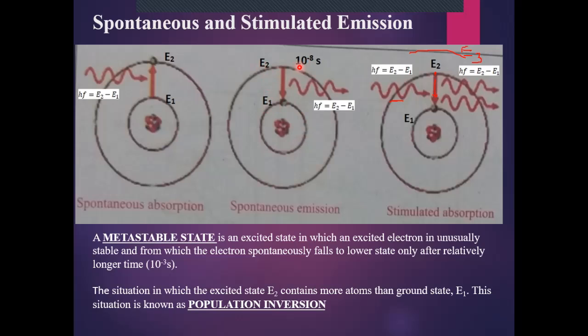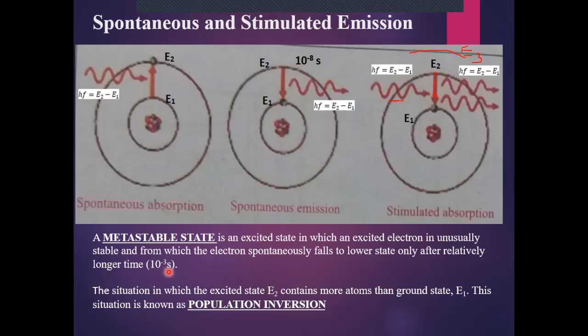But in normal excited states, the lifetime of an atom is 10 raised to power minus 8 seconds. But metastable states are also excited states in which an excited electron is unusually stable. If the electron goes to this metastable state, then it will reside there for a longer period, of the order of 10 raised to power minus 3 seconds.